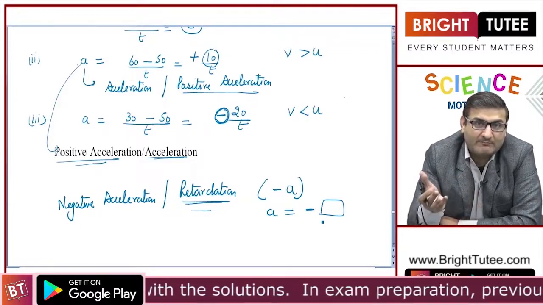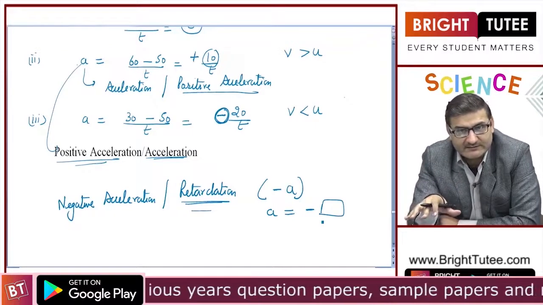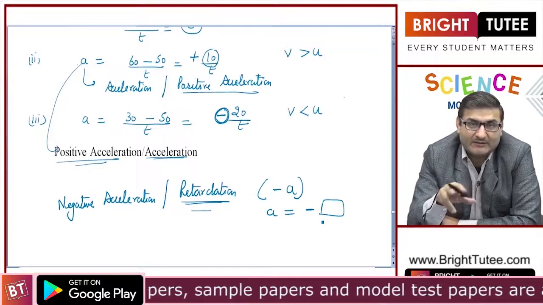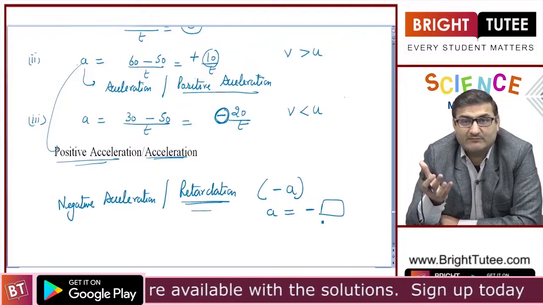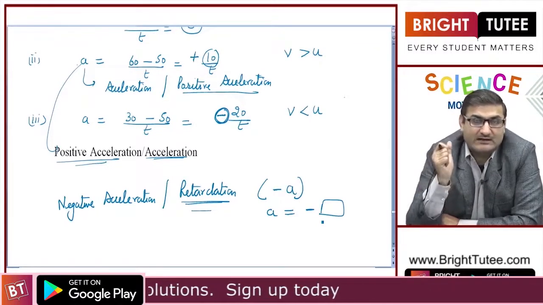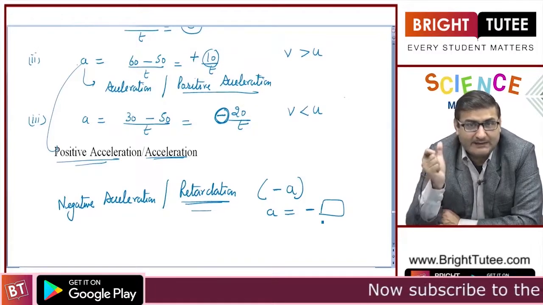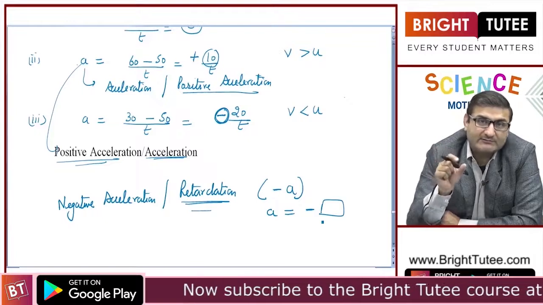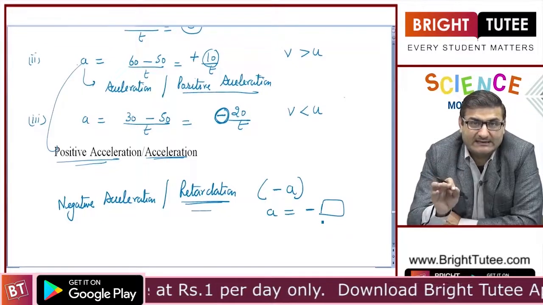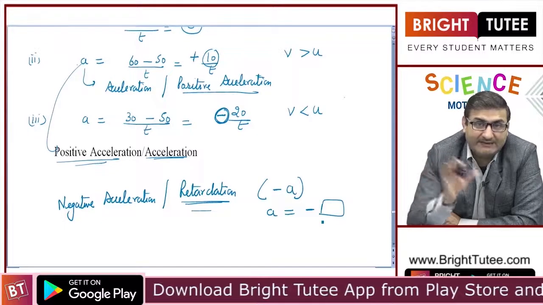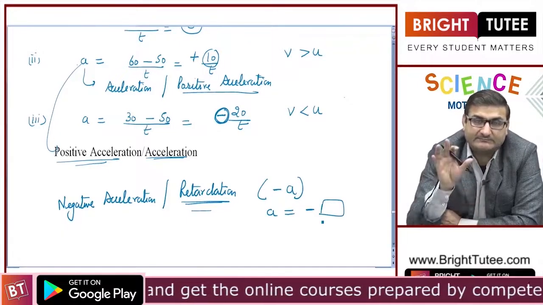Or when we stop pedaling, the tires which are in contact with the road or the surface, when two surfaces are in contact with each other, we know that there is an opposing force, that is force of friction, that also slows us down. Or whenever brakes are applied, the speed is going to slow down. So in all the cases, the final velocity will be less than the initial velocity, and hence it will be negative acceleration, and it is also known as retardation.